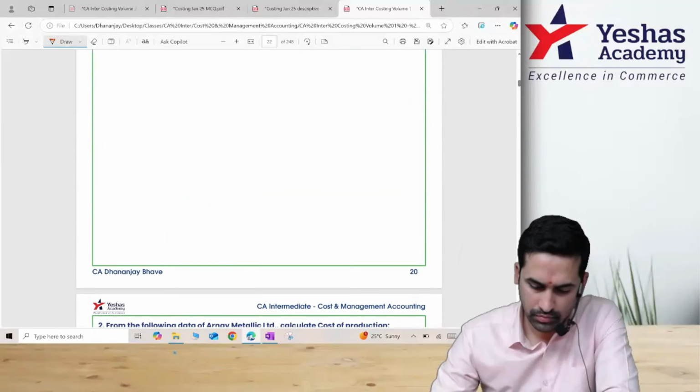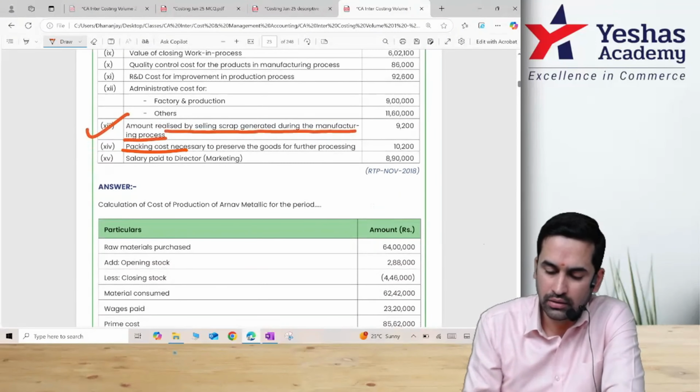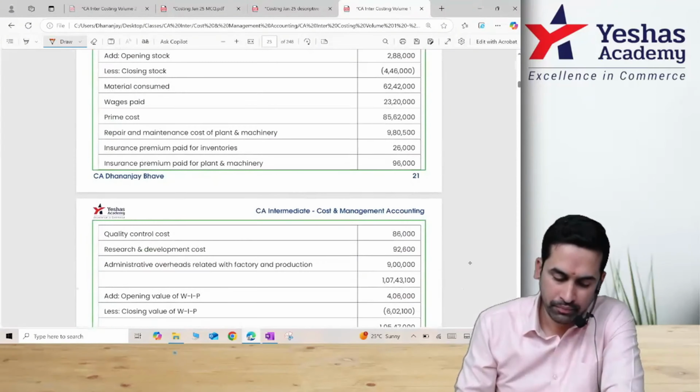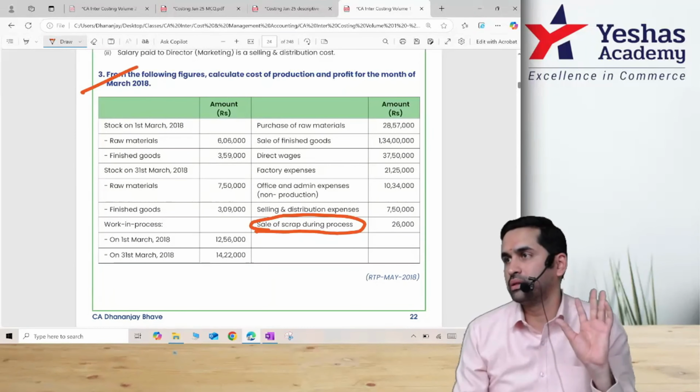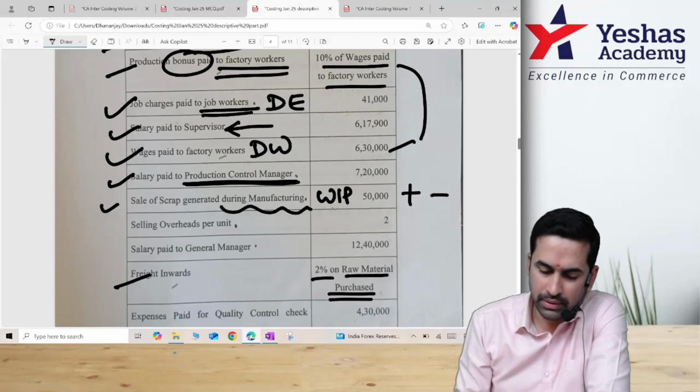Page number 20, 22 is it? Read this. Amount realized by selling scrap generated during manufacturing. This even had primary packing. If I remember correctly, in one more sum we had this. Look at the sale of scrap during process. Both examples, WIP scrap. Even in exam it is WIP scrap.